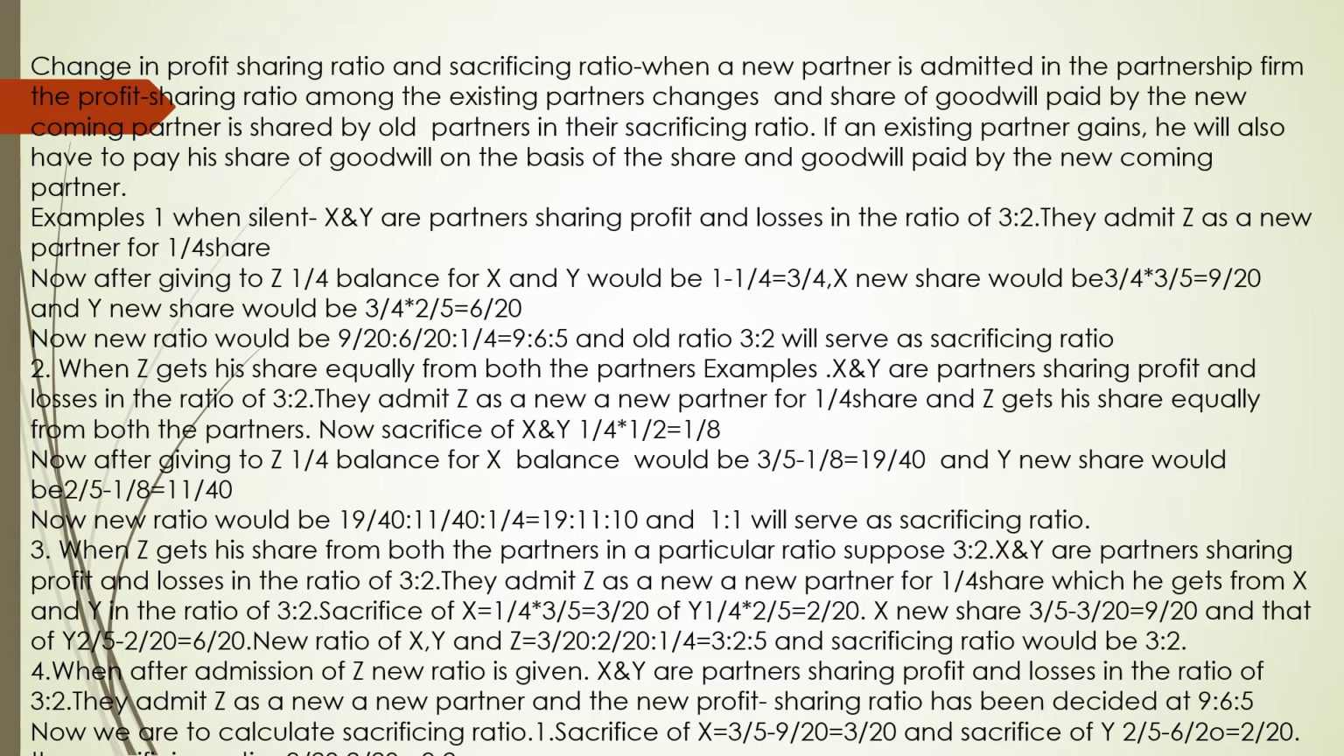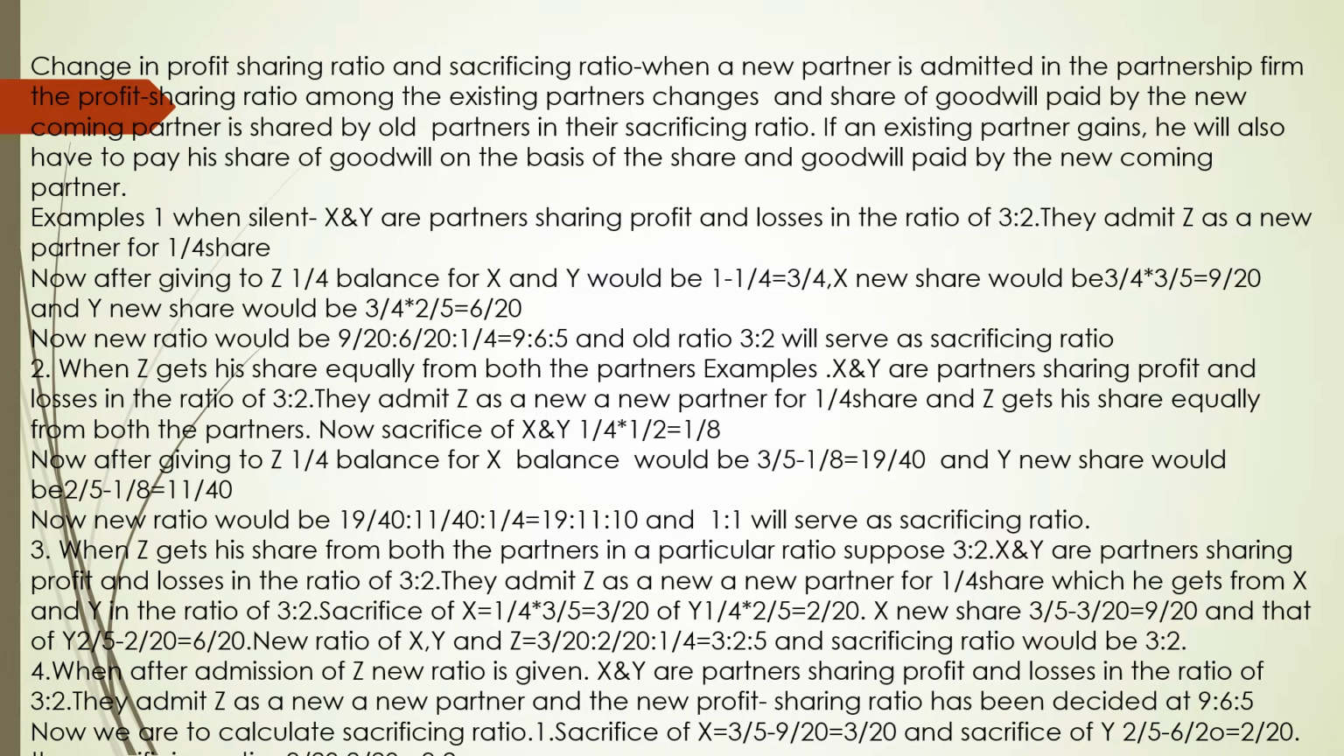Now we are explaining the change in profit sharing ratio with examples. First case is when it is silent. Silent means he does not say anything about the ratio. For example, X and Y are partners sharing profit and loss in the ratio of 3:2. They admit Z as a new partner for 1/4 share.